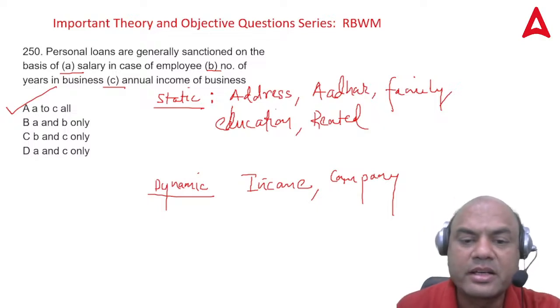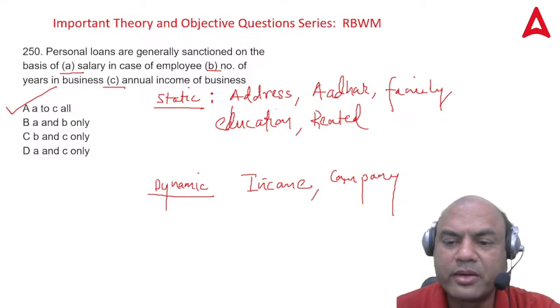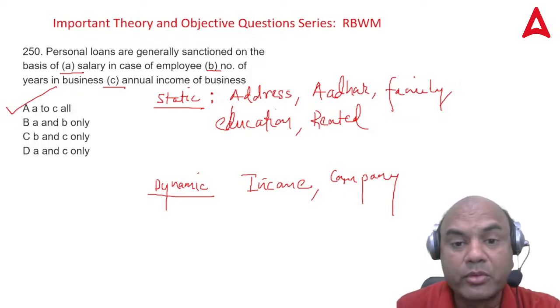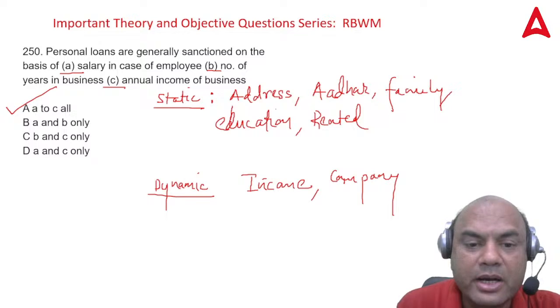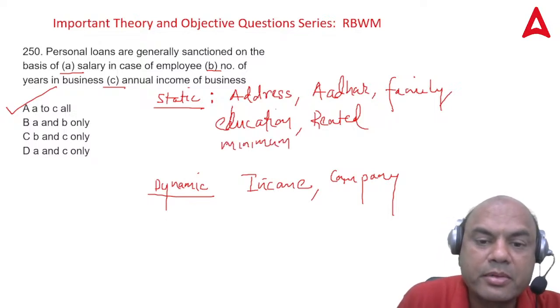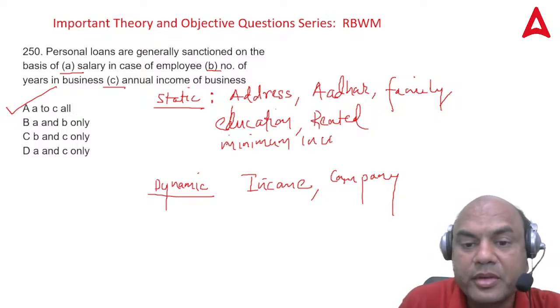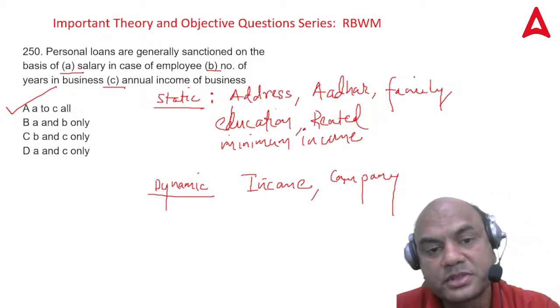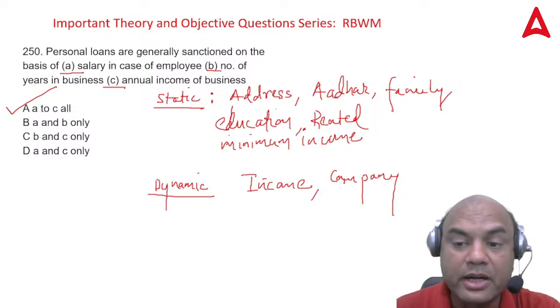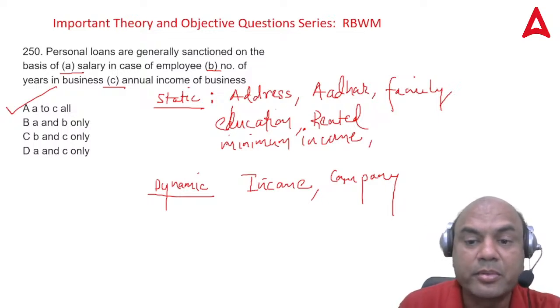Okay, let me come up with some more of them. Minimum income criteria, see this. So that is static for the bank. Income criteria means what? What is the lowest level at which I can give the loans? Then salaried or self-employed, that is also one of the important parts.